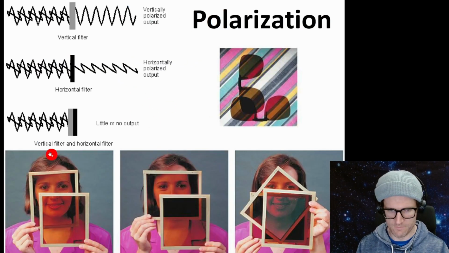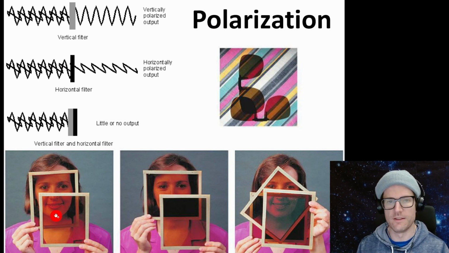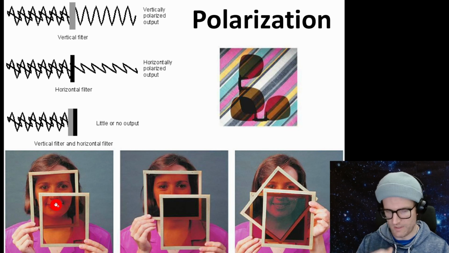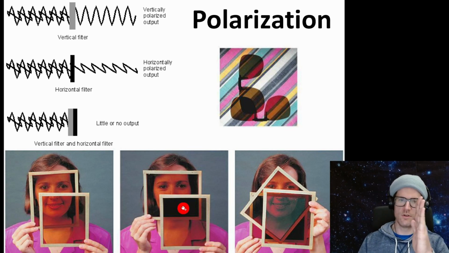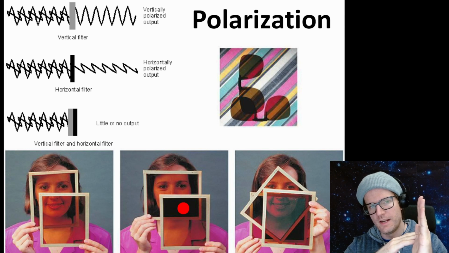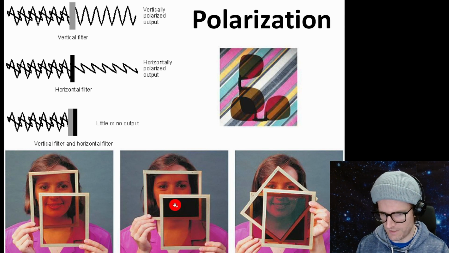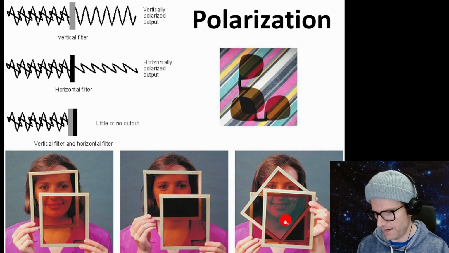Okay, so we've got some polarizers here. I'm going to focus on this picture at the bottom. When the two polarizers are in the same direction, light is let through both. When the polarizers are one horizontal, one vertical, the unpolarized light goes through one of them, and then it cannot go through the other one. So in this region, you just get polarized light, either vertically or horizontally. And then in the overlap region here, nothing. If we do it at some angle, then light will be let through.